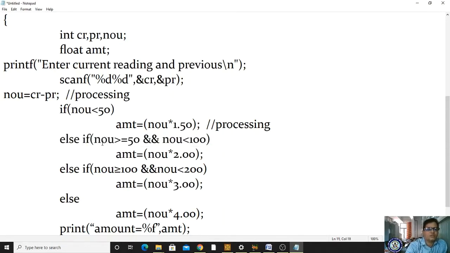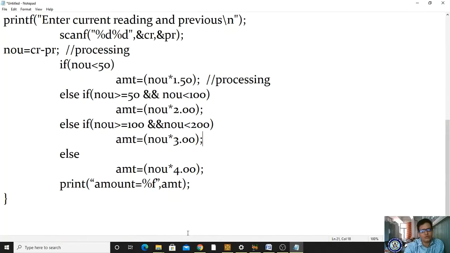If number of unit is greater than or equal to 50 and number of unit less than 100, then amount should be 2 rupees per unit. If number of unit greater than or equal to 100 and number of unit less than 200, then amount should be calculated as 3 rupees per unit. Otherwise number of unit into 4 rupees. Afterwards I am displaying amount. If you want to display your current reading, previous reading also, it is better to display it.